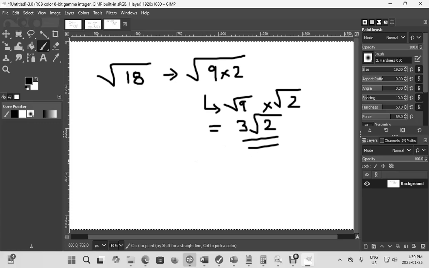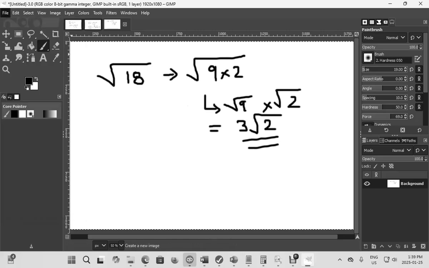The same goes for your quotient rule. If you have division instead of multiplication, you will need to make sure you simplify all the numbers inside the radical sign before you go ahead and find the radical. So that's basically your product and your quotient rule.